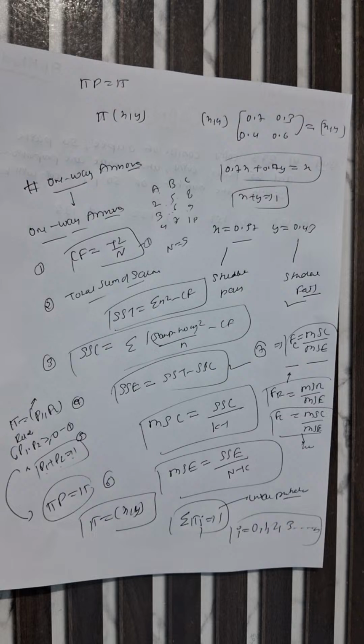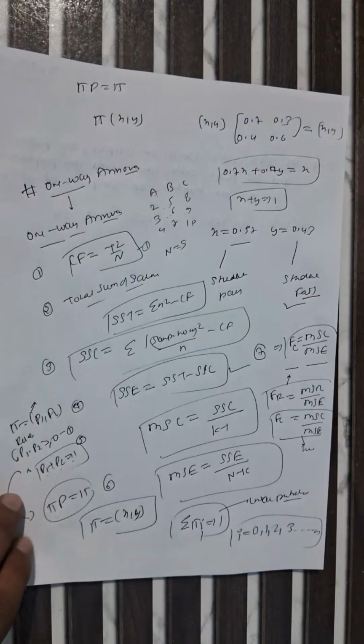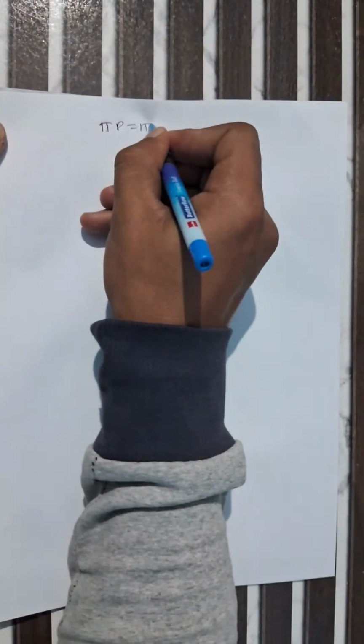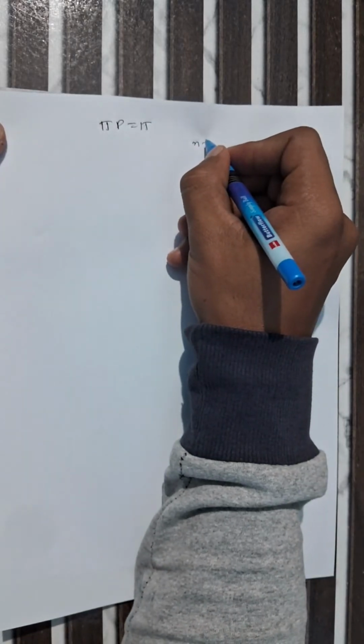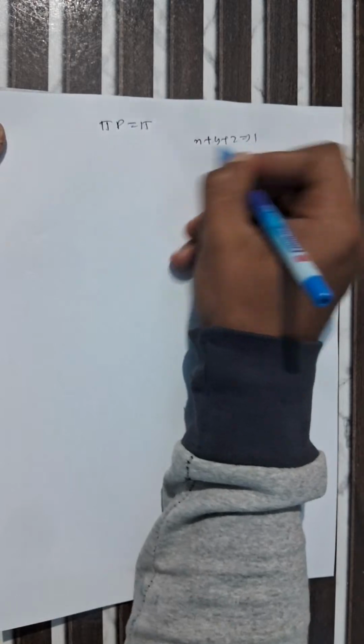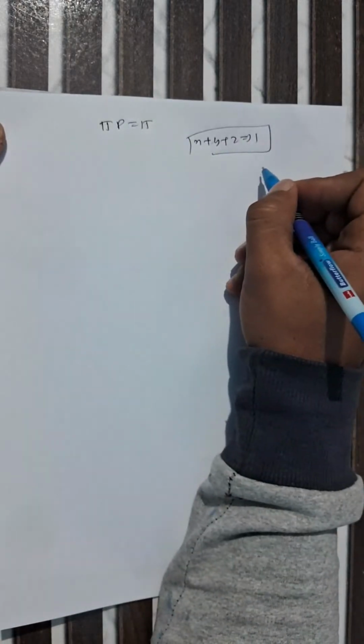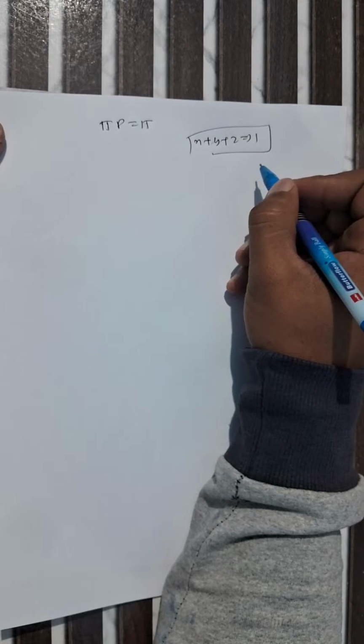X, y, and z. Where do x, y, z come from? When a Markov chain has three states, the steady state probability vector is written as x, comma y, comma z. So this is nothing but pi of v equals pi. We already know x plus y plus z should be equal to 1. This is the probability condition.